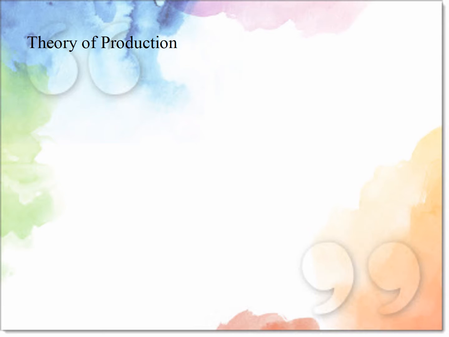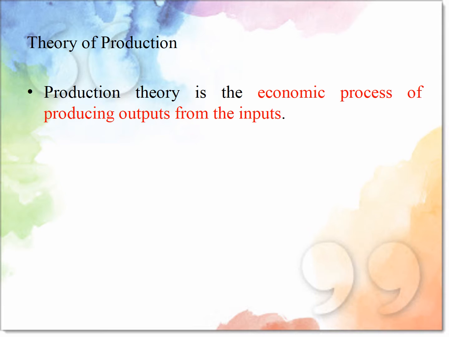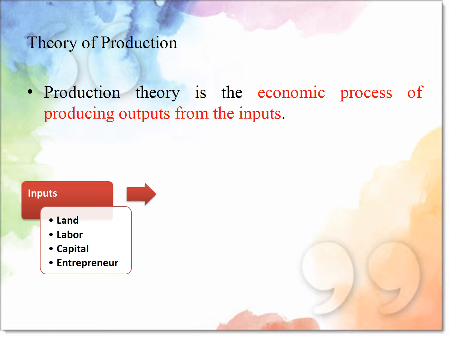Next is theory of production. Production theory is the economic process of producing output from inputs. The production is organized activity of transforming resources into finished products in the form of goods and services. The objective of production is to satisfy demand through a transforming process.